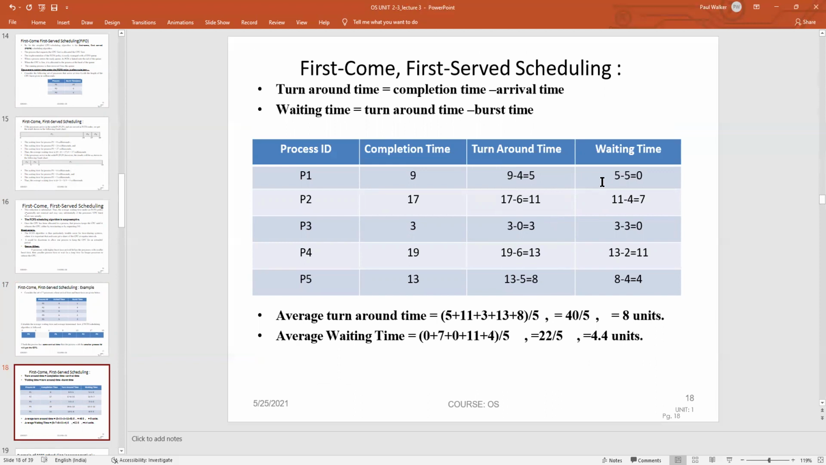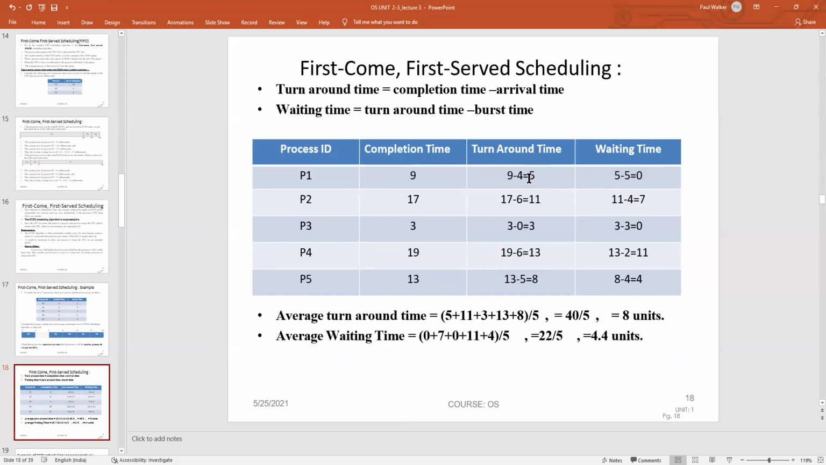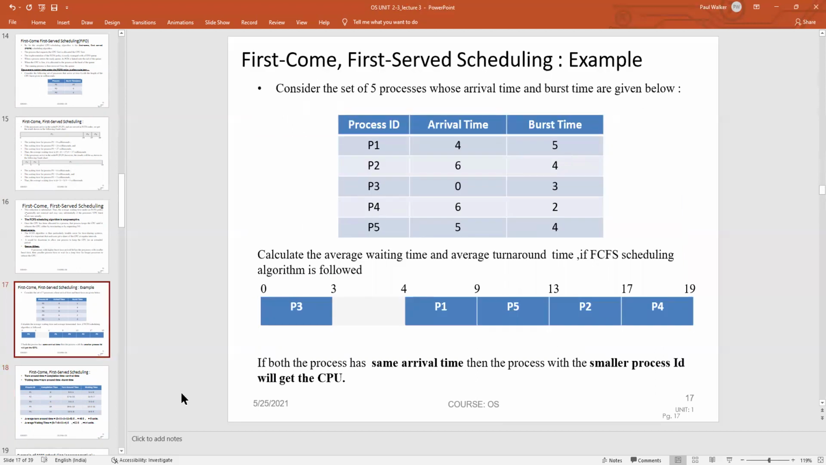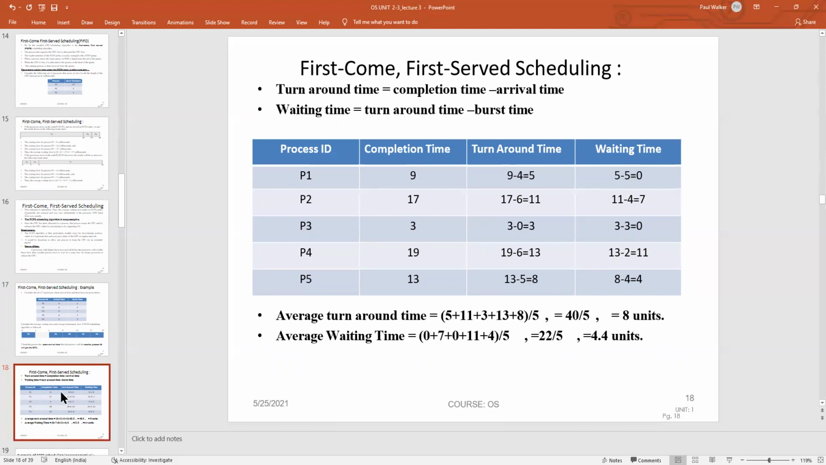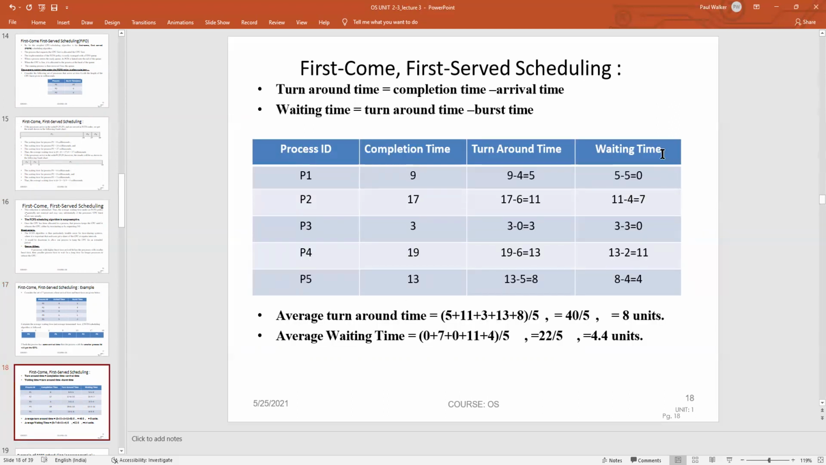What is the waiting time? The waiting time is nothing but the turnaround time which we have arrived at minus the burst time which was initially given in the question. For example, the turnaround time of the processor P1 is 5 and the burst time is 5. Hence, 5 minus 5, the value is 0. Next, for the processor P2, the turnaround time is 11 and the burst time is 4. 11 minus 4, the value is 7. Like this, we have to calculate the waiting time for each process.